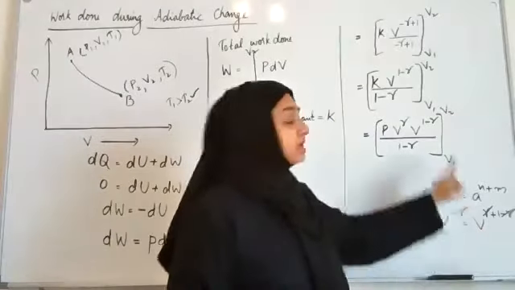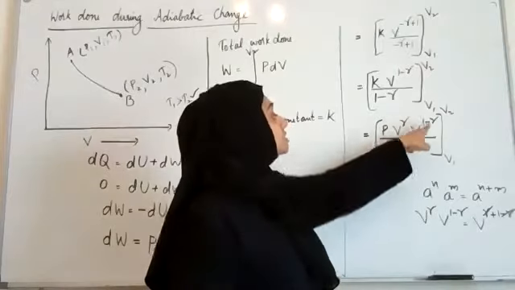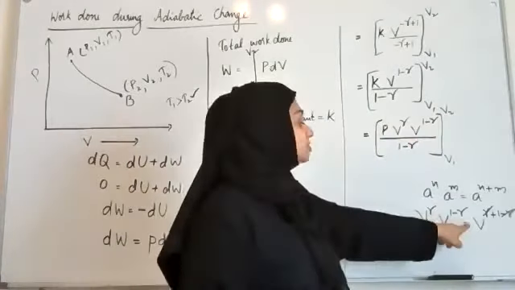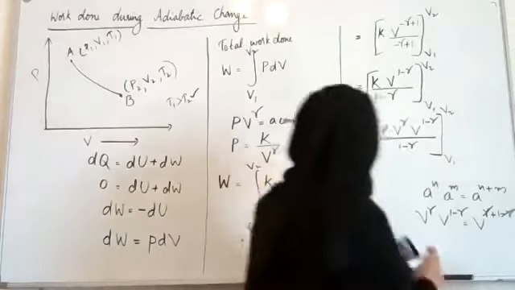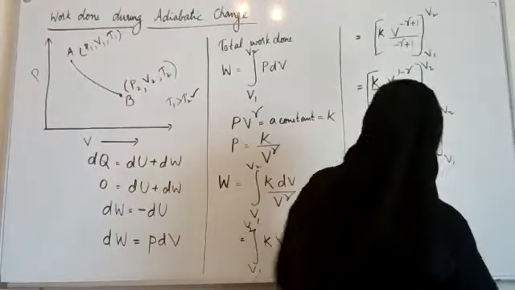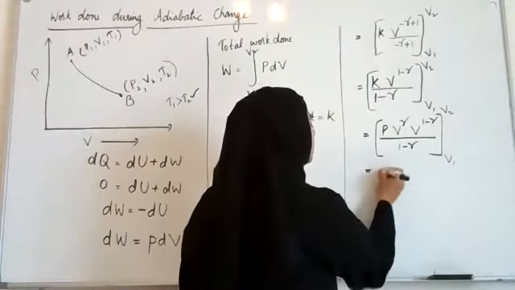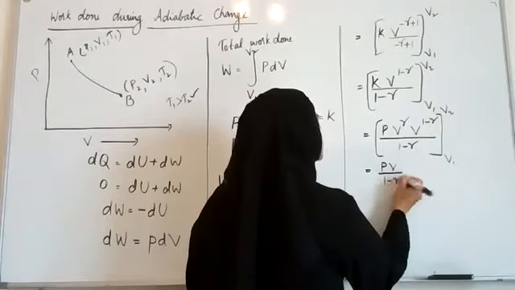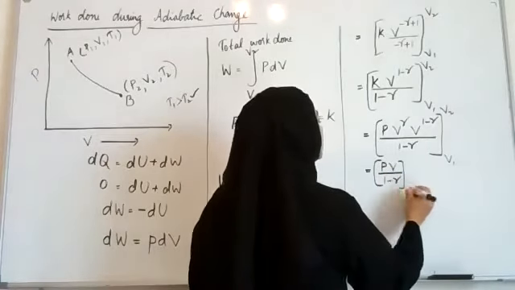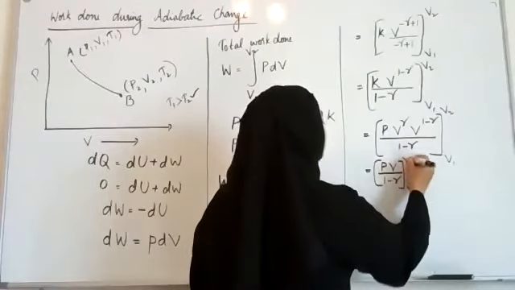So I am going to write it as just V. Therefore this will become equal to PV by 1 minus gamma between the limits V1 to V2.